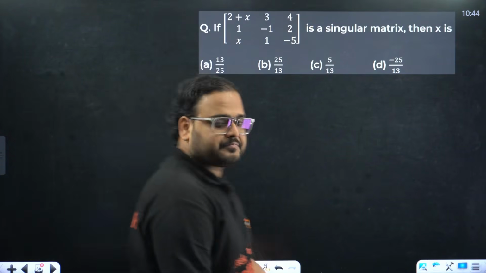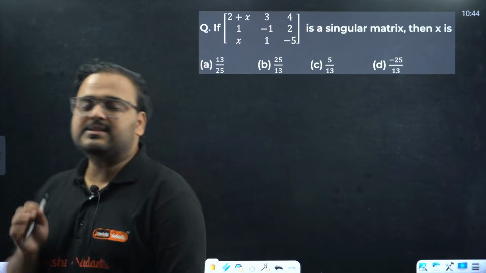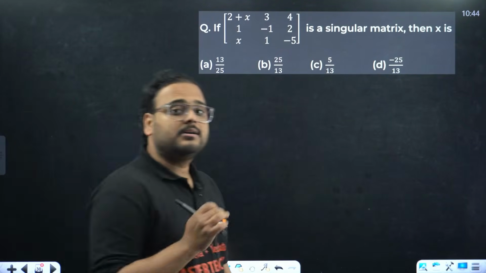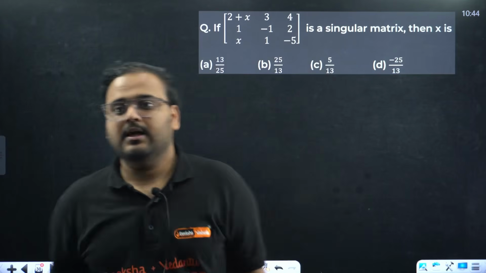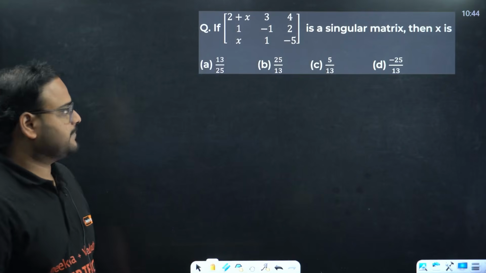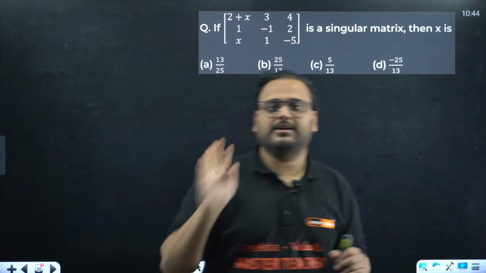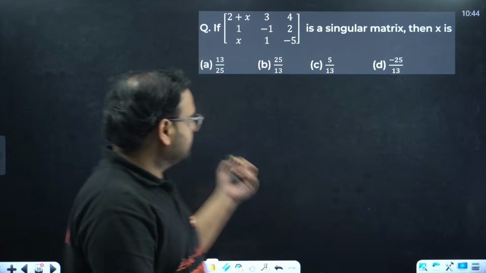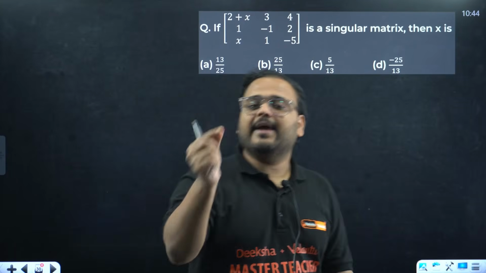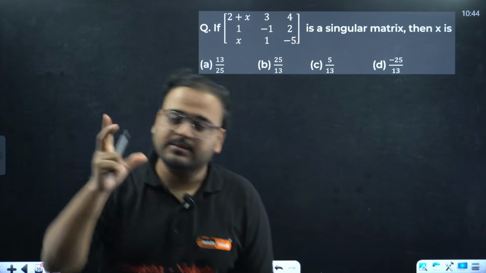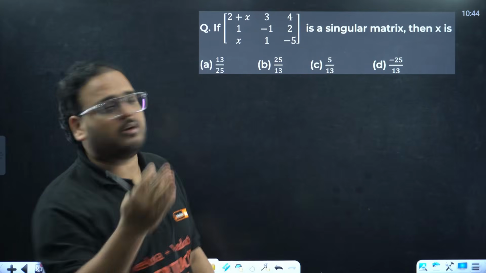Next, the given matrix of order 3 cross 3 is a singular matrix. Singular matrix means what? Determinant value will be 0. Then find the missing value of x. Try. You also try. Pause the video right here and try to solve from your side. Of course, I have to trust you on the honesty. Try to solve it and give me the answer in the comment section. Let us check how many of you got the same answer and how fast you took to solve this question.